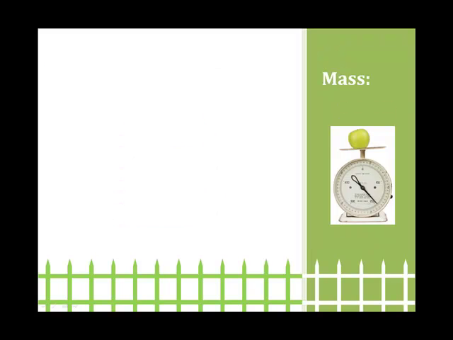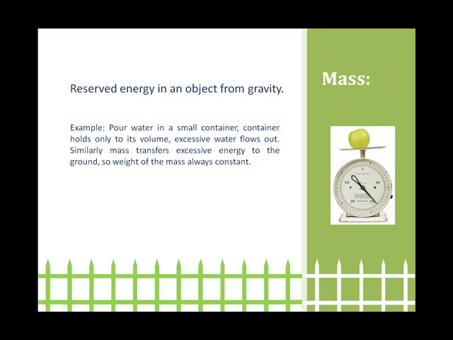Before seeing what gravity is, let us see some properties of an object. Mass: reserved energy in an object from gravity. Example, pour water in a small container. The container holds only up to its volume. Excessive water flows out. Similarly, mass transfers excessive energy to the ground, so the weight of the mass is always constant.